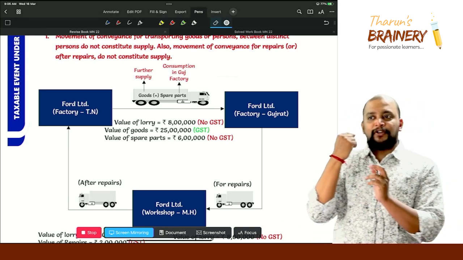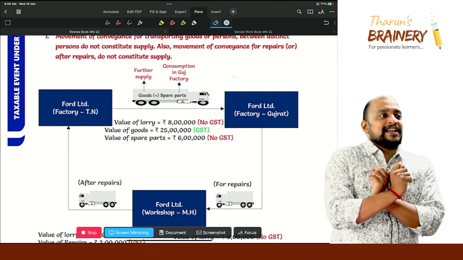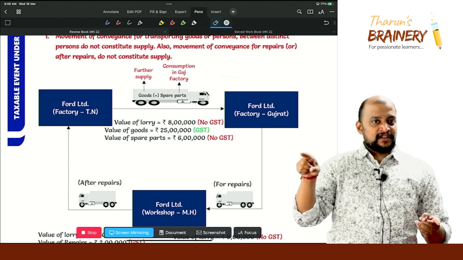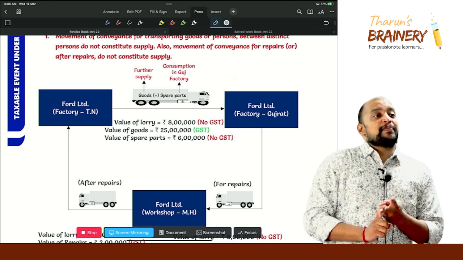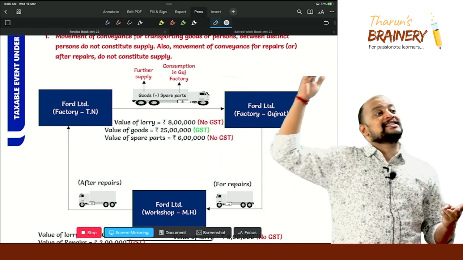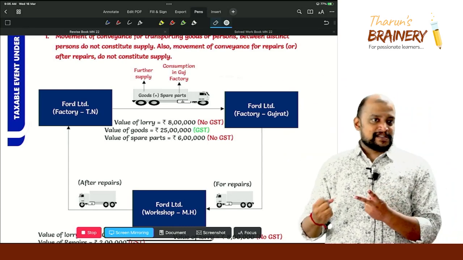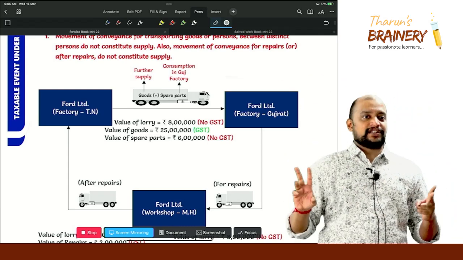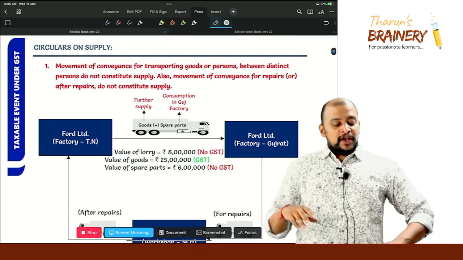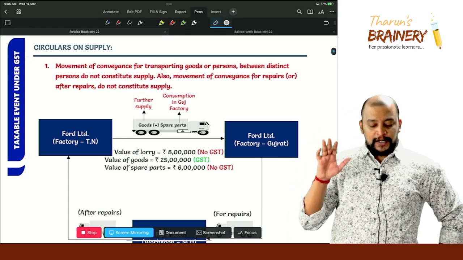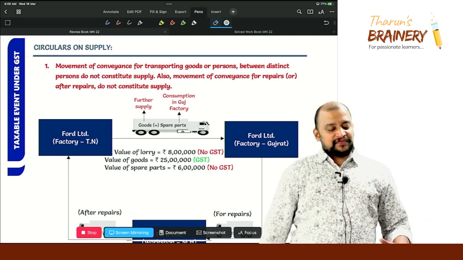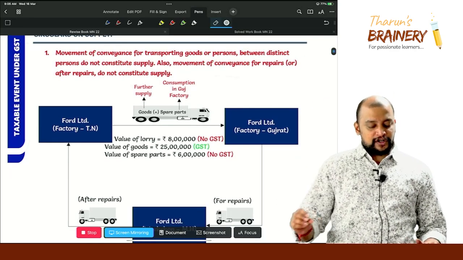Two points. Number 1, on the conveyance transporting goods or passengers between distinct persons, and number 2, on spare parts, tools, etc., that are not for further supply but for consumption in the recipient distinct person. In these two cases, there is no GST. Understood? That is what I have given as a paragraph there. Movement of conveyance for transporting goods or persons between distinct persons does not constitute supply. Also, movement of conveyance for repairs or after repairs does not constitute supply.